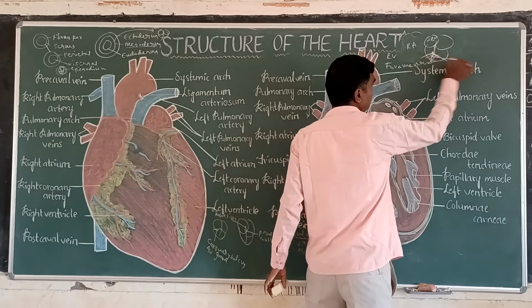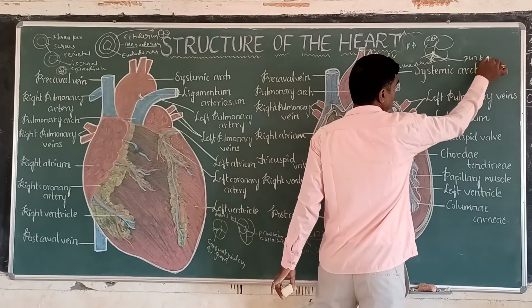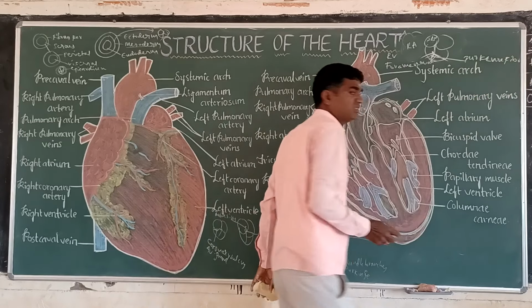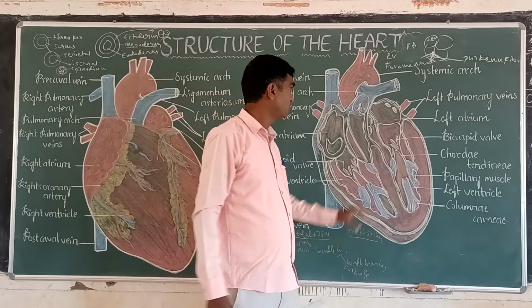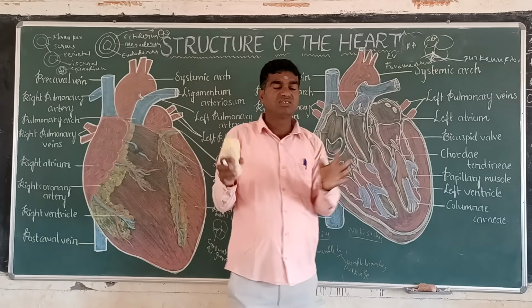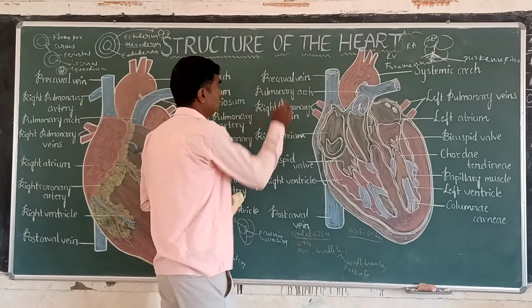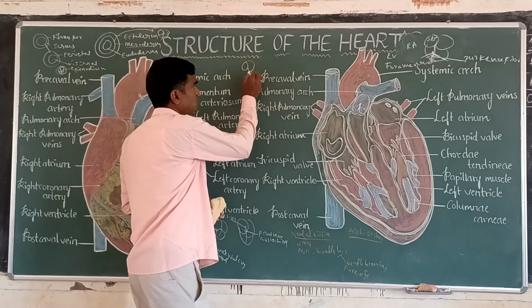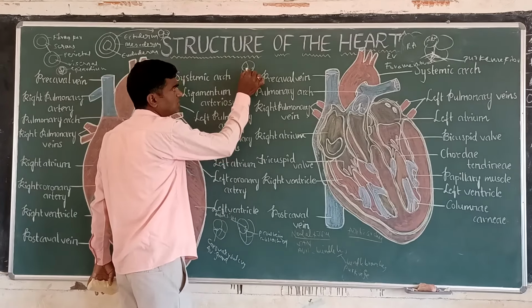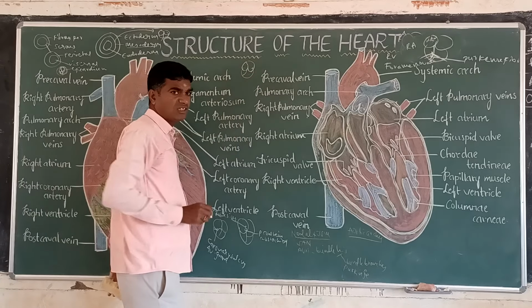These are called Purkinje fibers. Purkinje fibers are present in the ventricular walls. Now, if you see the structure of the heart, this is the right atrium, this is the left atrium. Now, this is the right ventricle, this is the left ventricle.